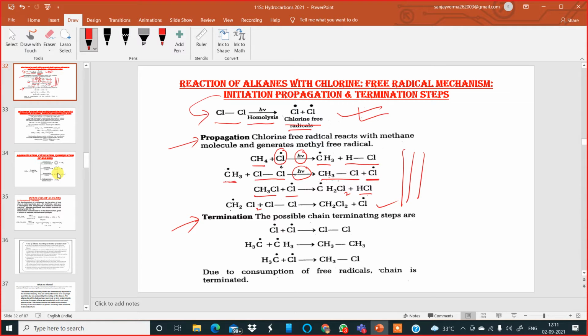Now for the termination step, if you see, the two chlorine radicals which are produced recombine with each other to form a chlorine molecule. The methyl free radicals which are produced, two of them, recombine to form ethane. Okay. So that is how we get chloromethane. So just have a look at this carefully.